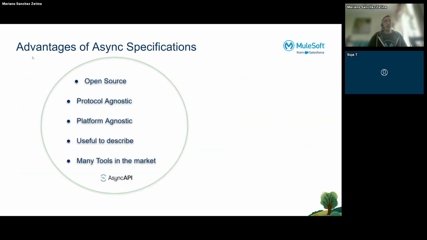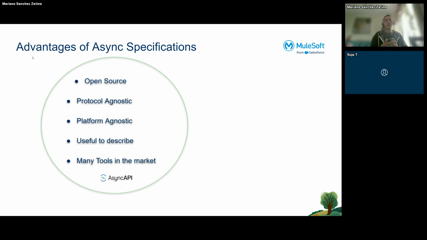So what are the advantages of the AsyncAPI specification? It is open source. That means it's agnostic to each platform, and it's a project contributed to by a lot of people who are interested in its growth. So that's important. It's protocol agnostic. Right now, it's supporting a lot of protocols related to EDA. It's platform agnostic because it's open source. It is not owned by MuleSoft or Oracle or other kinds of products or platforms. It's useful to describe. This means that, as I said in the last slide, I don't need